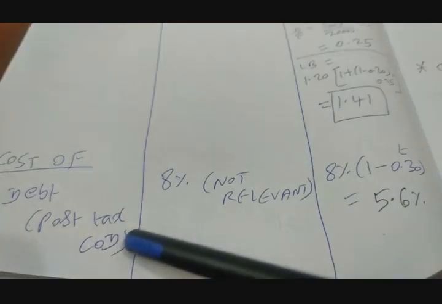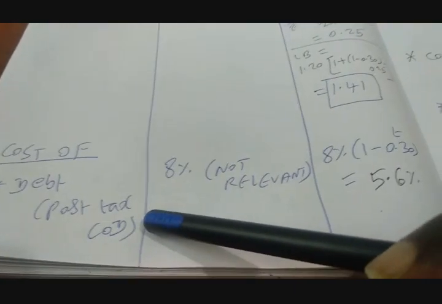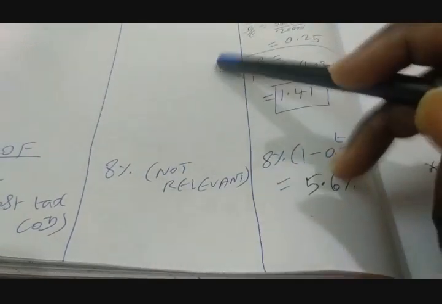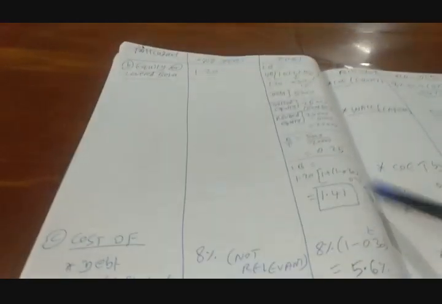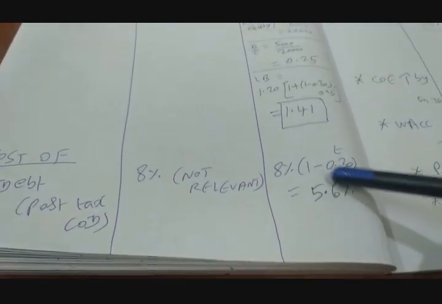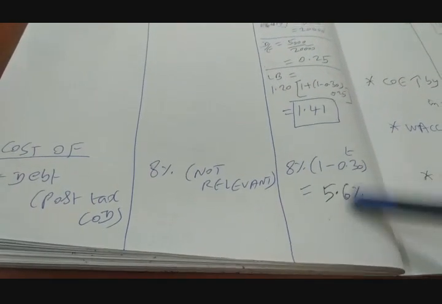So now let's find out cost of debt, equity and cash flow. That is question C. So cost of debt is post-tax cost of debt. So 8% for no debt option. Of course, it's not relevant. For the option of borrowing, it is going to be 8% into 1 minus tax rate, post-tax cost of debt. So that is 5.6%, right?